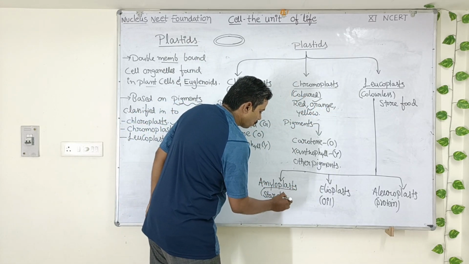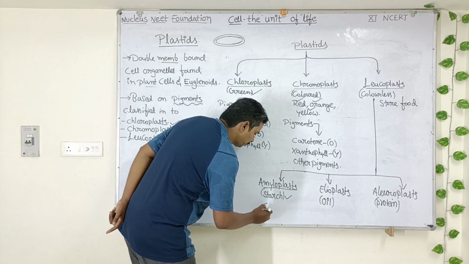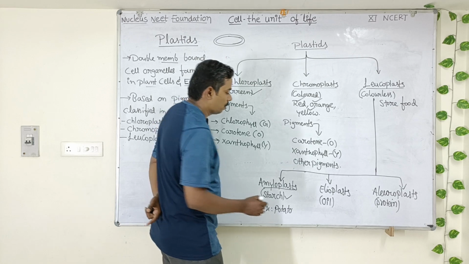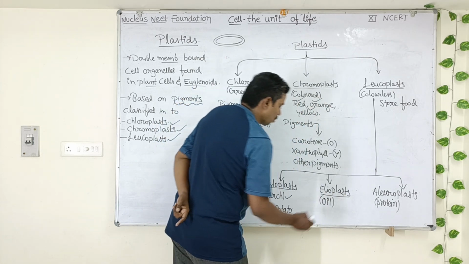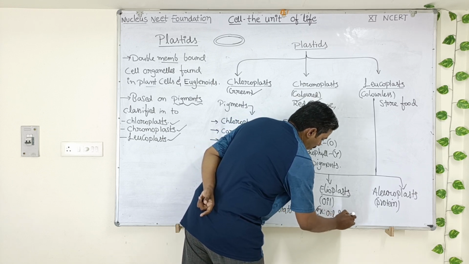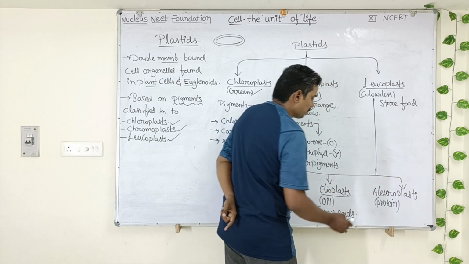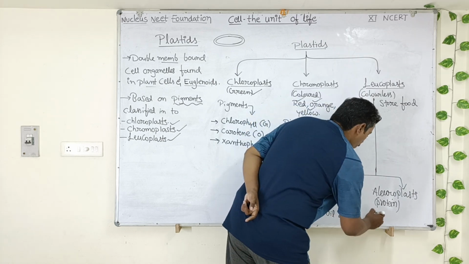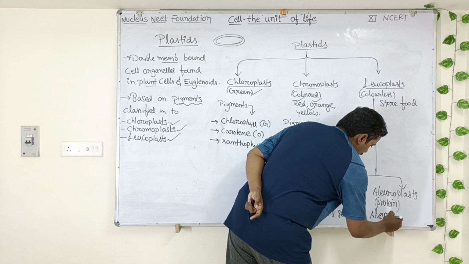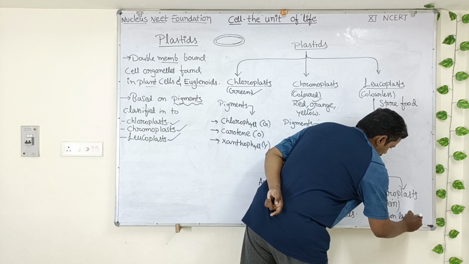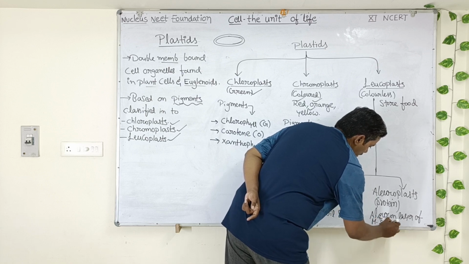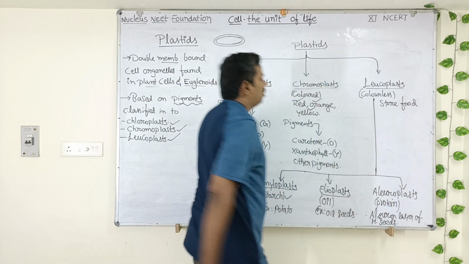Amyloplasts store starch; example is potato. They are present in potato. Elaioplasts are the plastids which store oil. Example is your oil seeds like groundnut, sunflower. Aleuroplasts store protein. Example, the aleurone layer of monocot seeds. Okay, so this is about plastids.